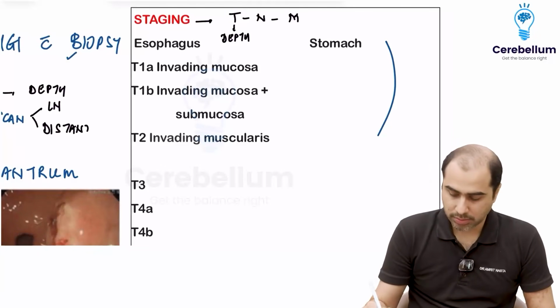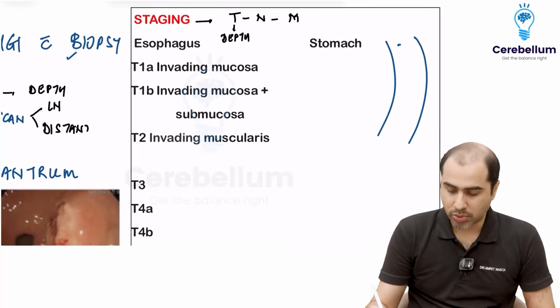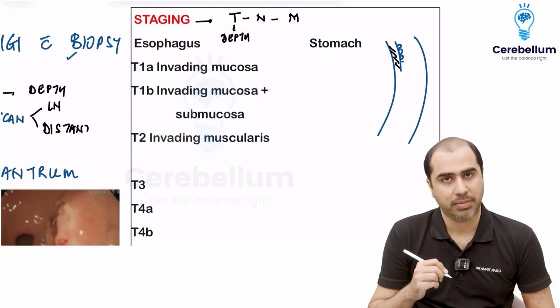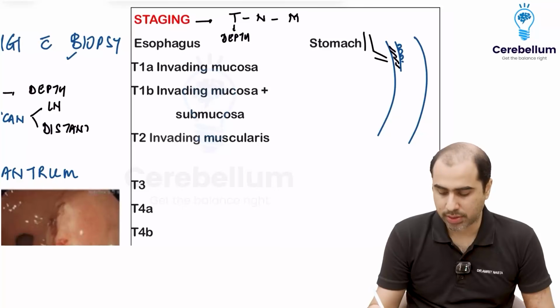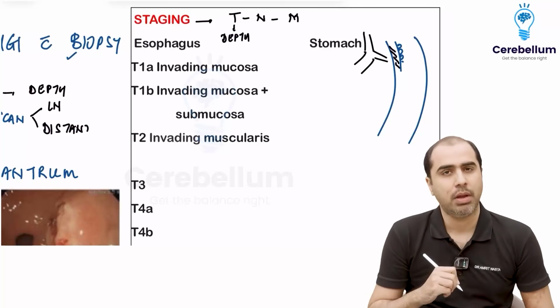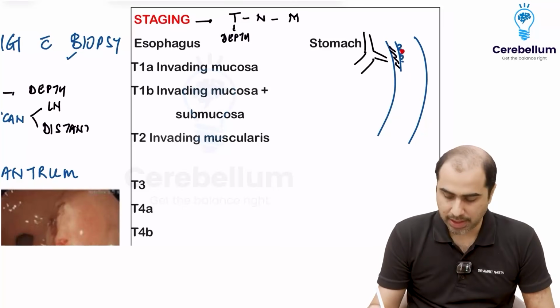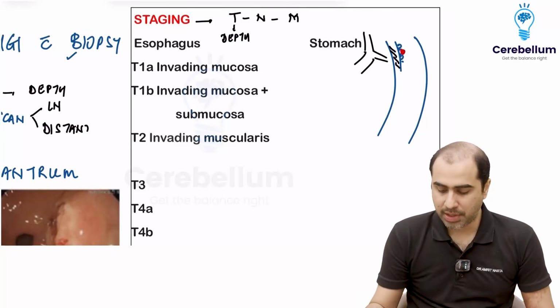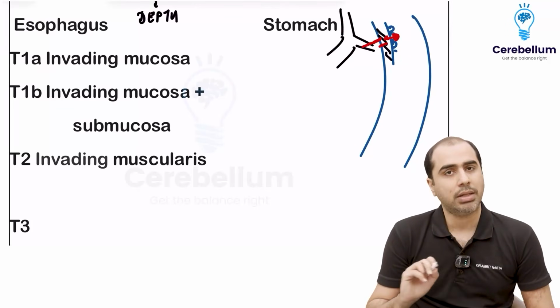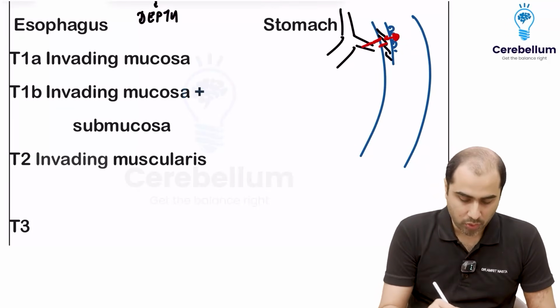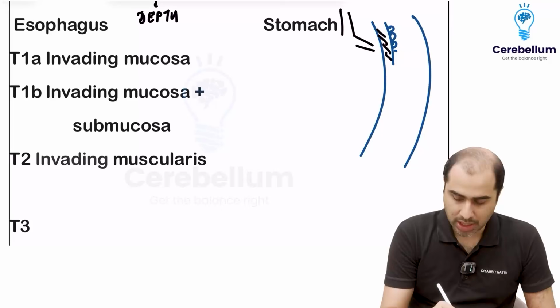If there is an organ, like let's say esophagus, it has those layers, mucosa, submucosa, muscularis, and the fourth layer in esophagus is adventitia. In stomach, it is serosa. And then there are adjacent organs, like here there will be left bronchus, for example. Now, tumor arises from the epithelium, that is mucosa. Depth means where will it go? Depth means it will go submucosa, muscularis, adventitia, adjacent organs. That is the T stage. Okay, if you know this much, your life is sorted. Okay, that will be the T stage.